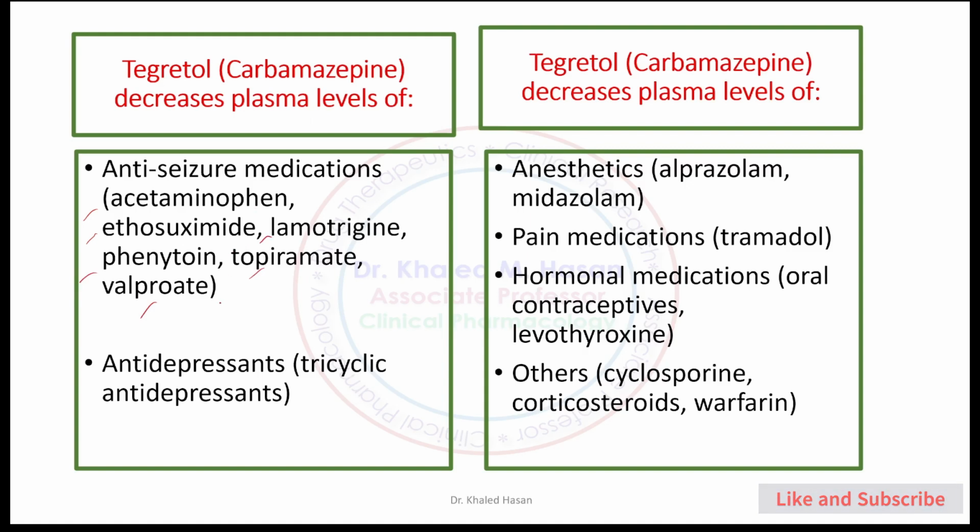Carbamazepine, Tegretol, also decreases plasma concentration of tricyclic antidepressants.